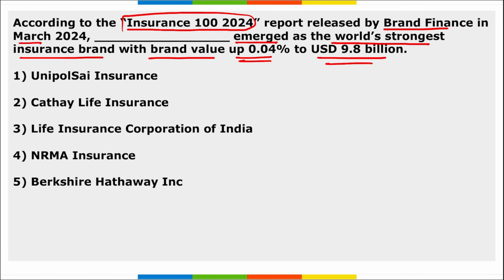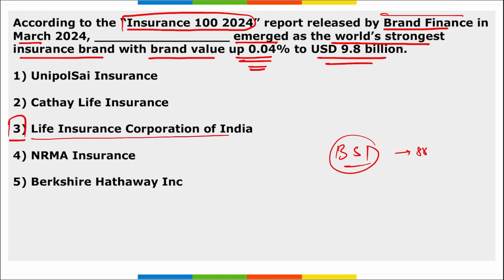It is your Life Insurance Corporation of India, that is LIC. Correct? And they have a brand strength index score of 88.3, and a AAA brand strength rating.